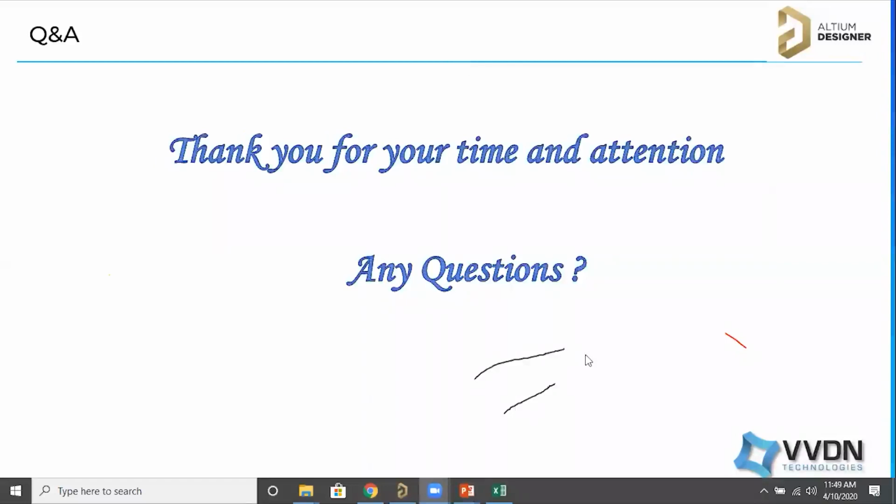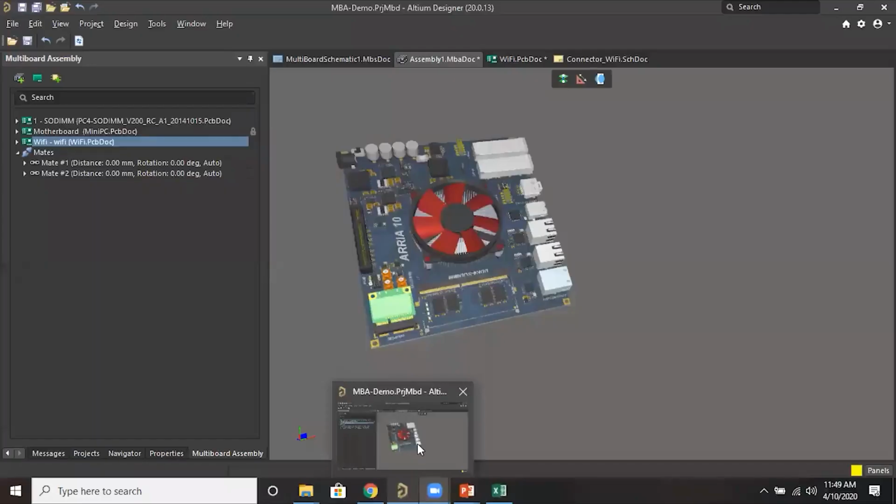Once we join one board to another, let's say you joined your SODIMM RAM board to the main motherboard, if you go to your schematic and cross probe, it will highlight on the PCB. Can it highlight across boards?